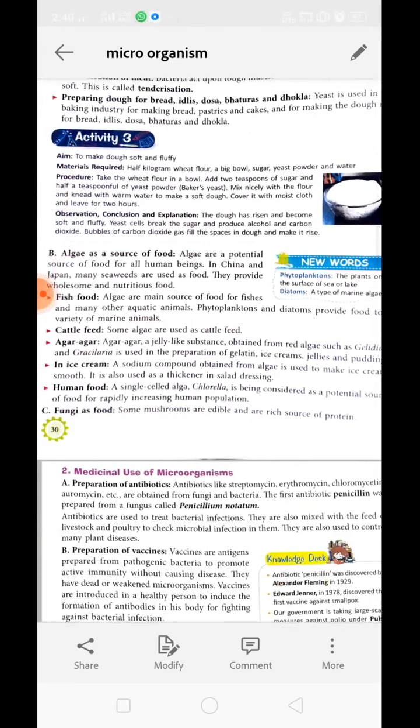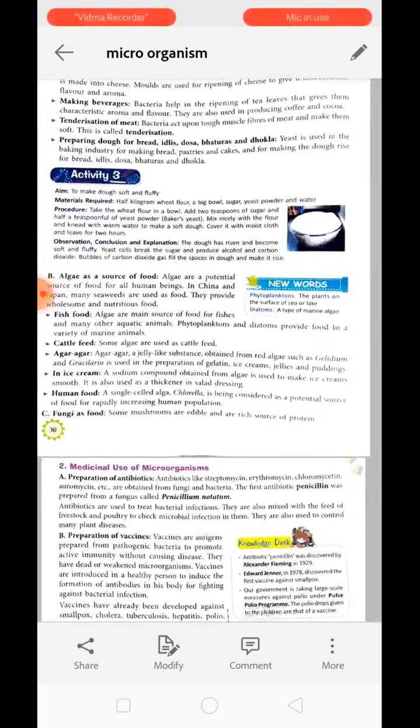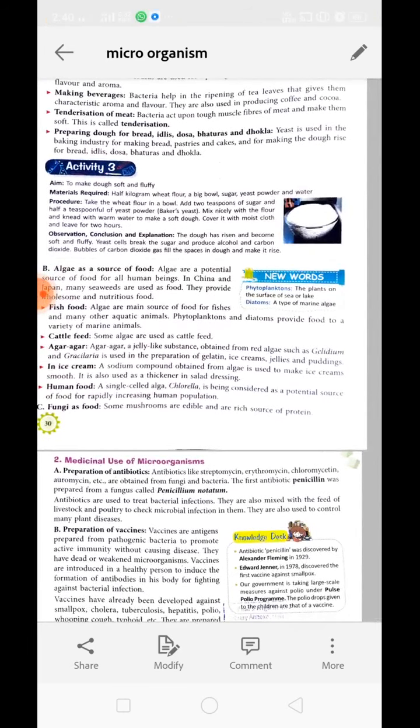Now, preparation of dough for bread, idli, dosa, bhatura and dhokla. When these doughs are prepared, before cooking we leave the dough for a resting period. In the meantime, the amount of dough increases. Can you guess the reason why? Actually, while making the dough, we introduce yeast powder into it. Yeast powder is actually yeast, and the dough acts as a nutrient material.